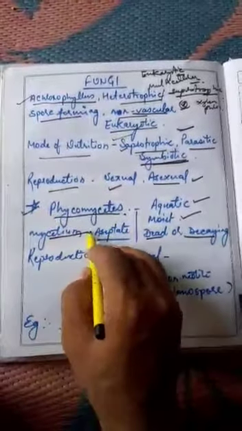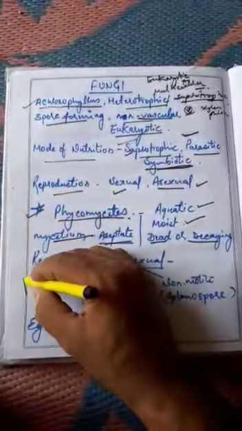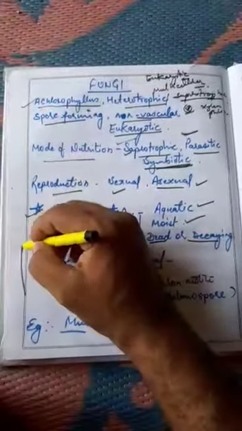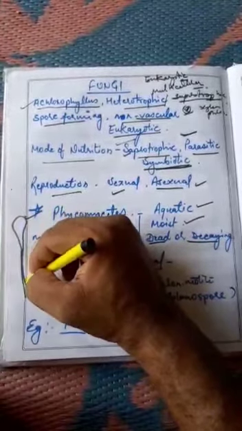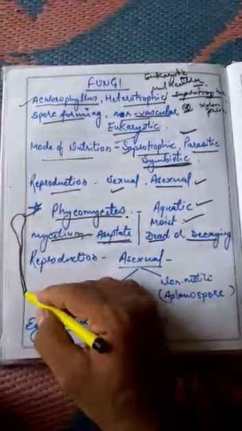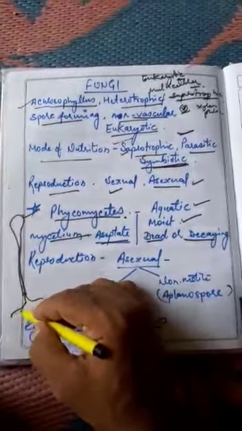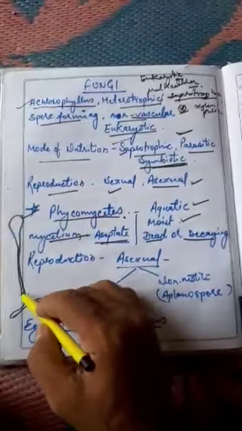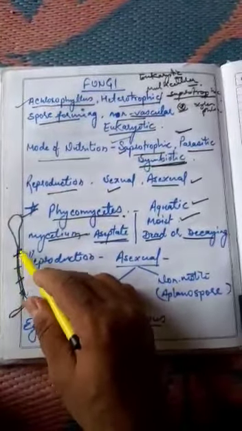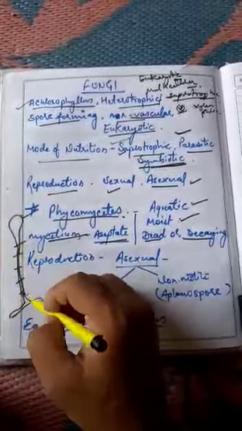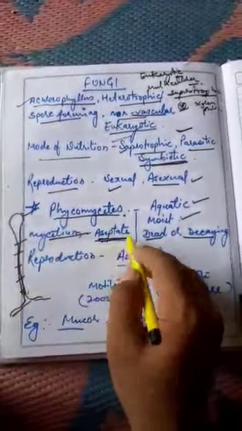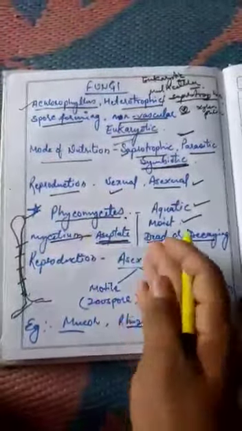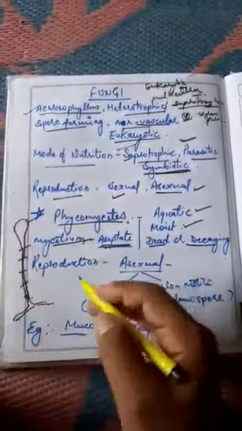Their mycelium is aseptate, that means they do not have any septa. Mucor is an example of this group. So if I make the diagram of mucor, the mycelium will be like this, and there will be no septa in its mycelium. No septum, that's why they are known as aseptate. The mycelium is aseptate, though other individuals have septa in their body.